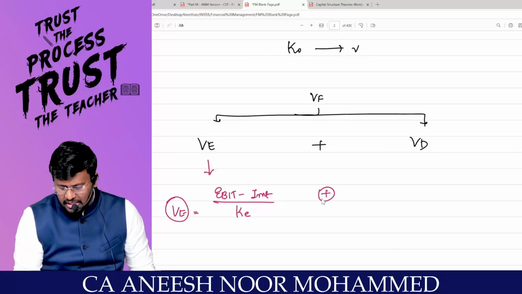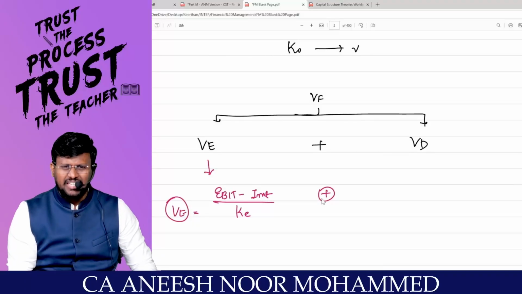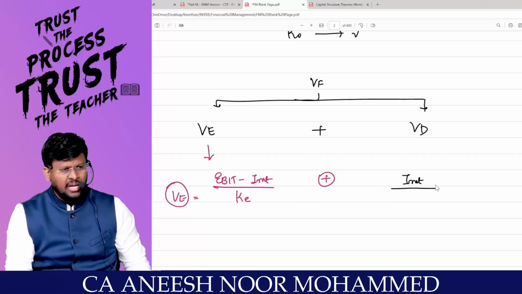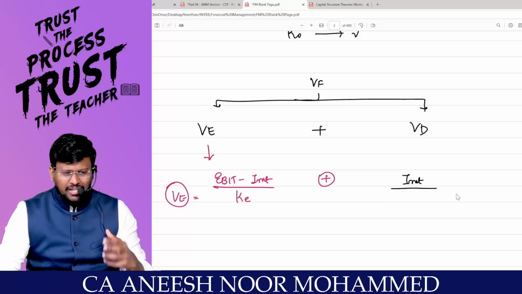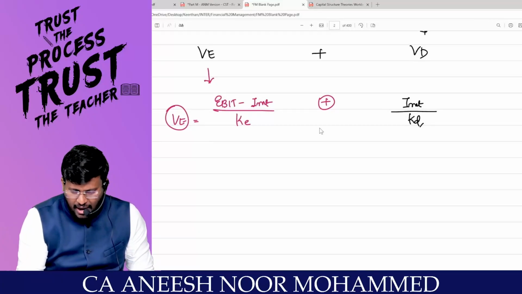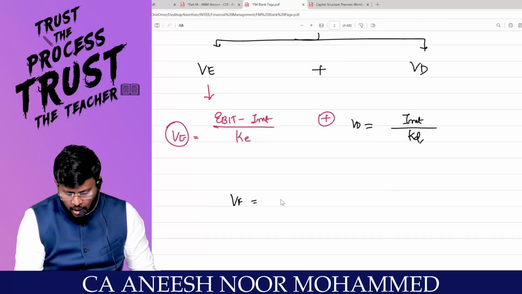Now you are also the owner of the debt of the company. Will you get EBIT, EBIT minus interest, or only interest? Only interest. That means if you are a debt holder, you can enjoy only interest. This will be the future cash flow, so the expected return will be KD. That means, my dear lovable students, value of equity plus value of debt is equal to value of firm.